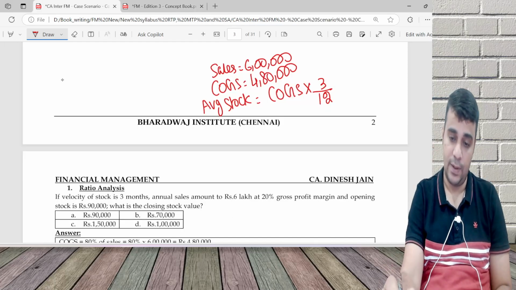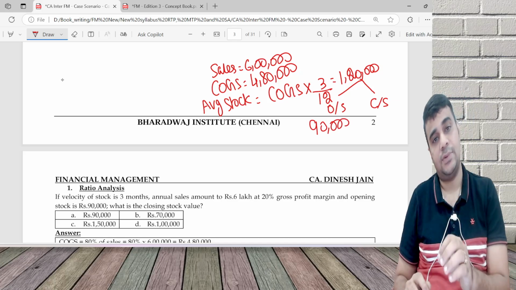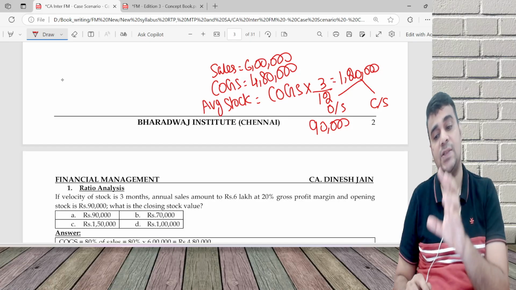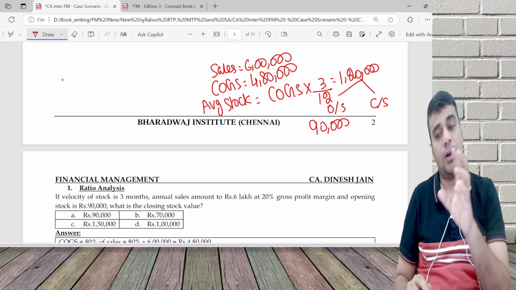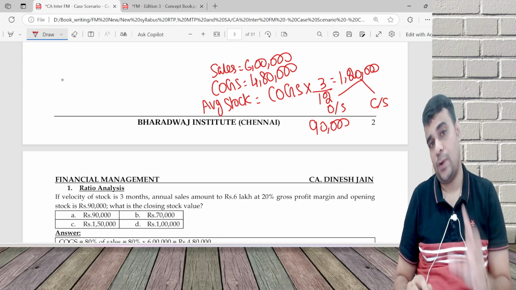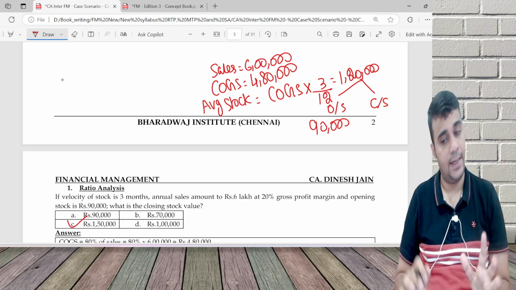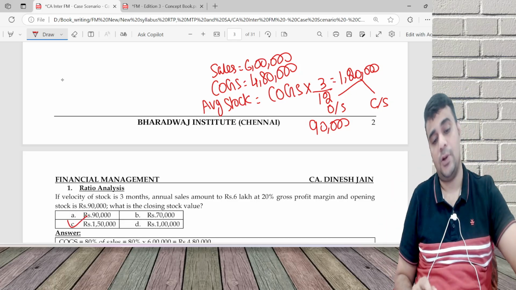So 3 by 12 into 1 lakh 20. I break it as opening and closing. Opening is 90,000. Closing I have to find, and average is 1,20,000. So closing is 1,50,000. Very simple, subtle answer: 90,000 and 1,50,000.